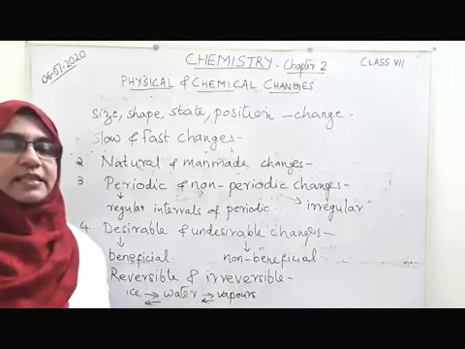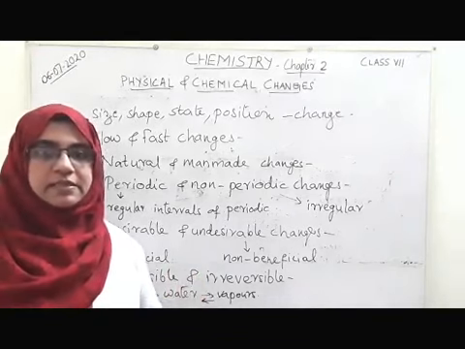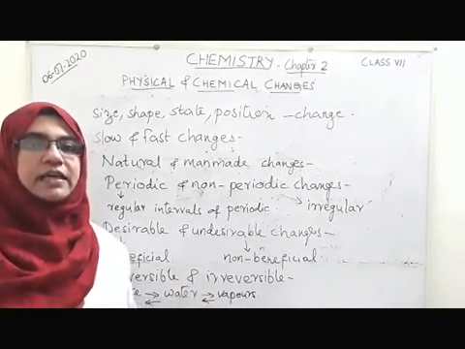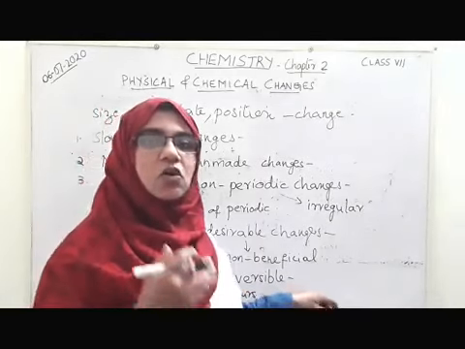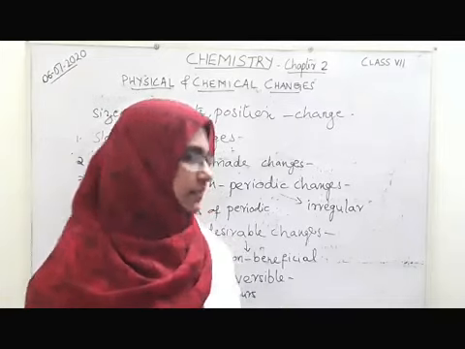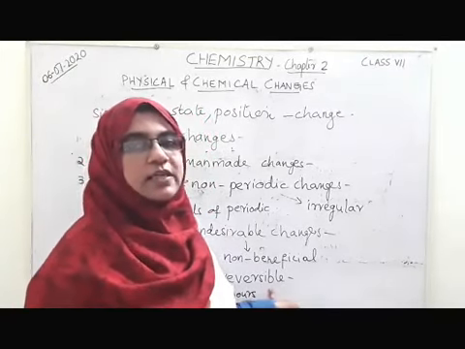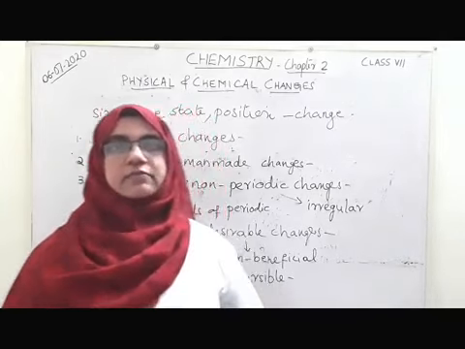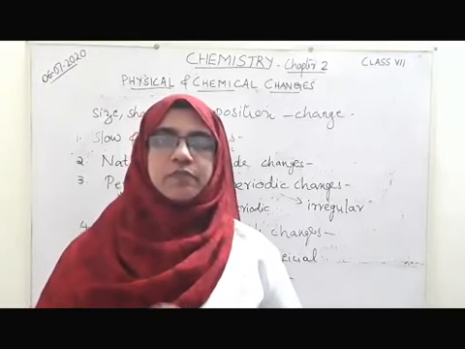Now another change, that is irreversible. What is an irreversible change? The change where the change has occurred permanently, where we cannot bring back the original substance, we call irreversible change. For example, as I told you in the beginning, the burning of a piece of paper.